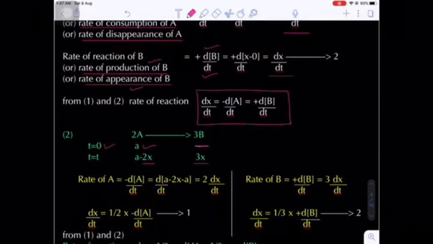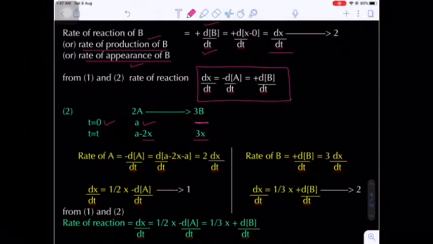So first of all, you write here A minus X and the right side will be X. And after that, see the coefficient of the reactant and product and write the stoichiometry before the X. Here 2X, there 3X. Now rate of A, minus dA by dt. So minus dA by dt, final concentration A minus 2X minus initial concentration A. Plus A minus A gets cancelled, okay, you will get here minus is there, minus of minus plus. So 2 into dx by dt. Okay, from here I am writing dx by dt is equal to, bring the 2 to the left side, you will get half into minus dA by dt. Let's suppose this is equation 1.